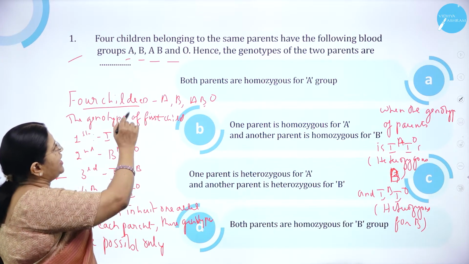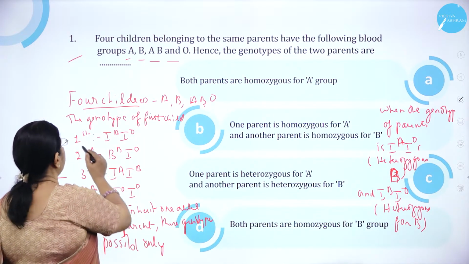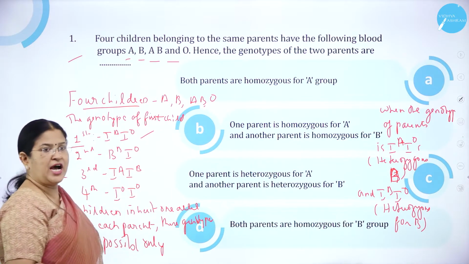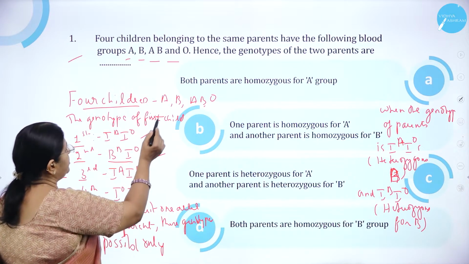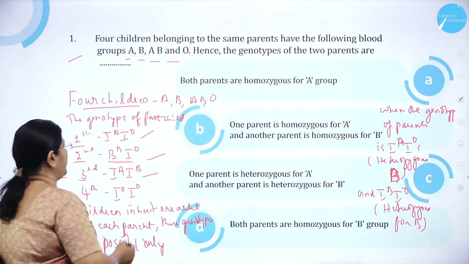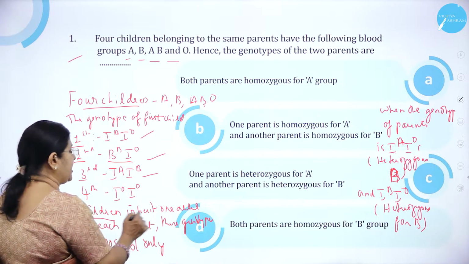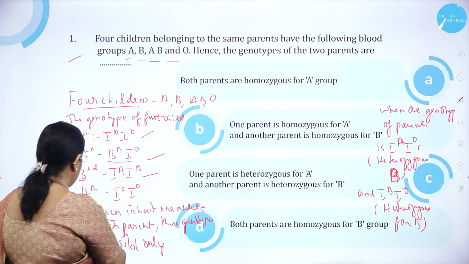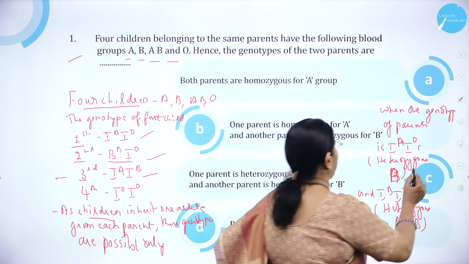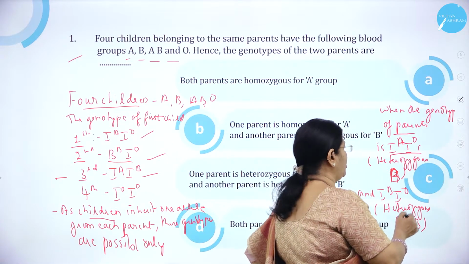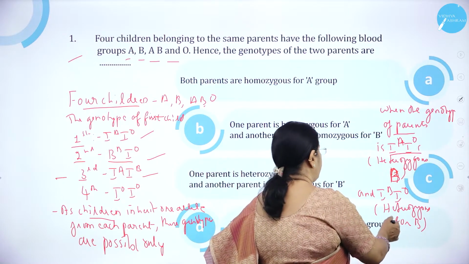As we know, four children, A, B, AB and O. What will be the genotypes of these four blood groups? The first child will have the genotype IA-IO. Second group IB-IO. Third, as you know, it is AB, codominance, IA-IB. And fourth, that is O, IO-IO. As we know that the children inherit one allele from each parent, these genotypes are possible only when the genotype of parents is IA-IO, that is heterozygous A, and IB-IO, heterozygous for B.